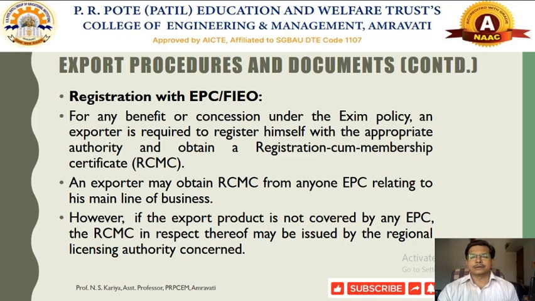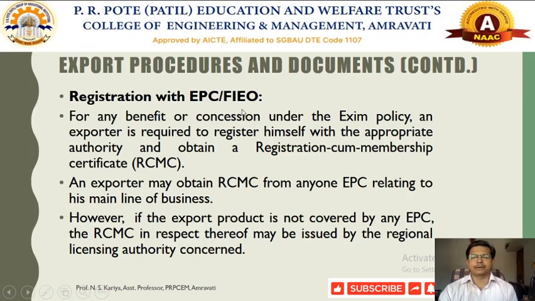Then the third procedure would be called the registration with EPC and FIEO. We have already talked about the registration with EPC. The primary responsibility for implementation of these Foreign Trade Policies (FTP) will be under the control of the FIEO. So they have to go through a process called RCMC. RCMC is nothing but the Registration cum Membership Certificate that they need to obtain from the FIEO.